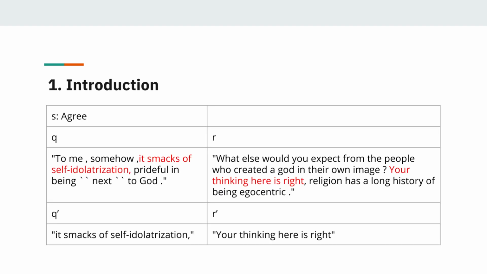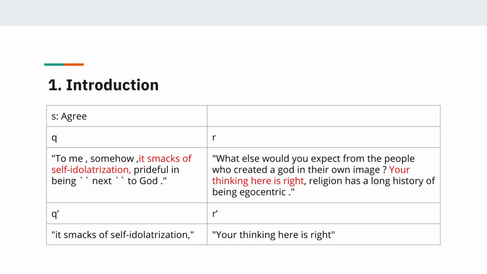This is an example for our task. Given Q, R, and S, we want to predict Q prime, R prime. R and Q are argument sentences. S is the relationship between R and Q. Q prime, R prime are subsequences.